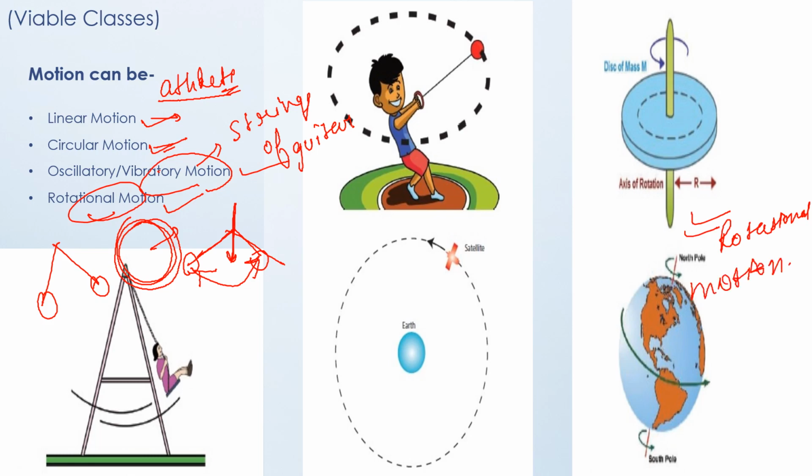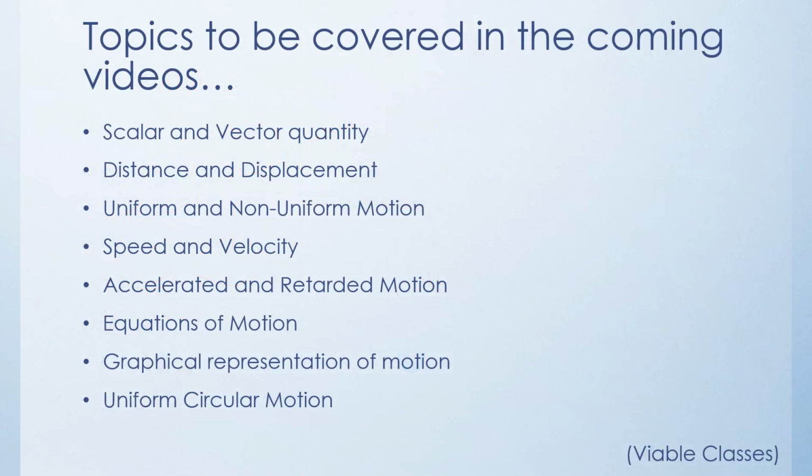Revolution is an example of circular motion. The pendulum and this girl swinging are examples of oscillatory motion. So this was all about motion.